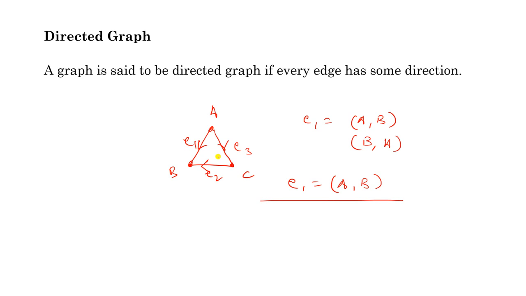So if you have a graph in which all edges have directions, then the graph is known as a directed graph. So I hope that you got the concepts of different graphs, and we will use these graphs for proving various theorems in coming lectures.